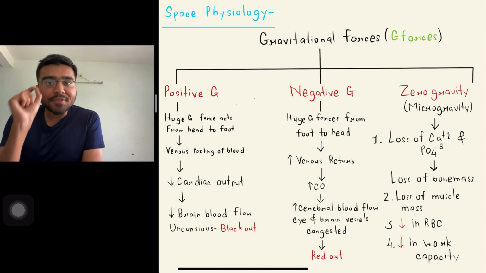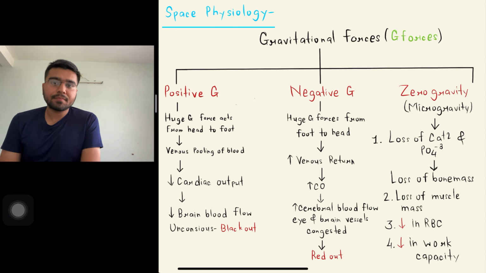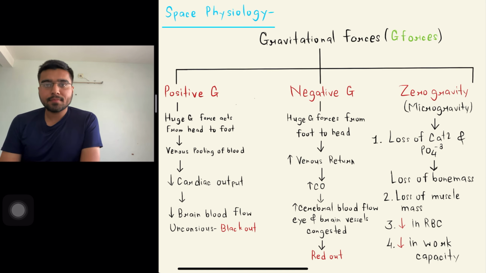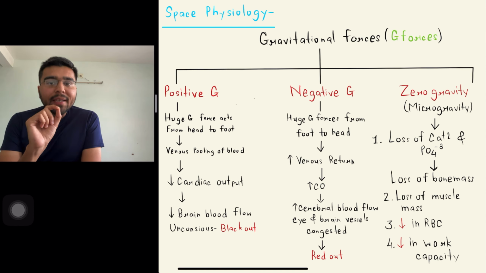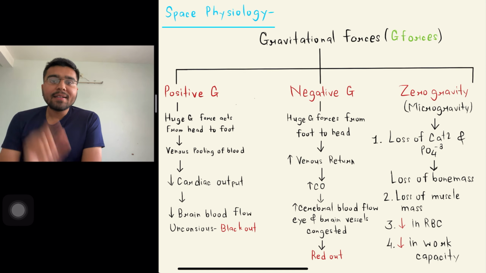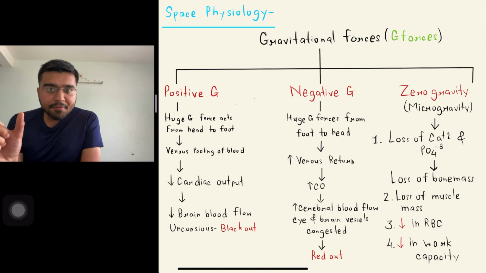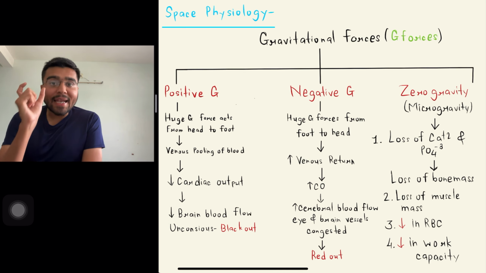The second force is negative G force, that is the huge G force from foot to head, that will lead to increase in venous return. Increase in venous return will lead to increase in cardiac output, that will lead to increased cerebral blood flow. Increased cerebral blood flow will lead to congestion of eye and brain vessels. That state is known as red out state. In positive G force, the state is unconscious blackout state, and in negative G force, the state is red out state.